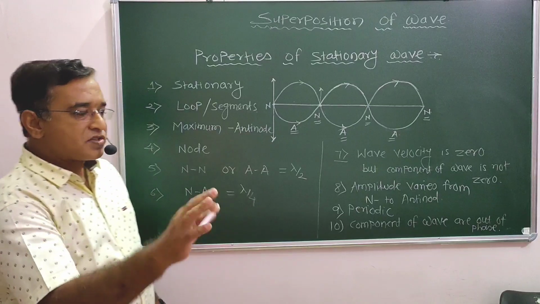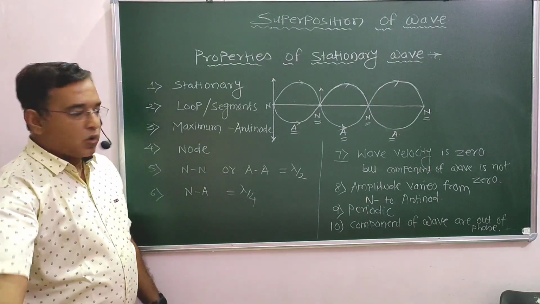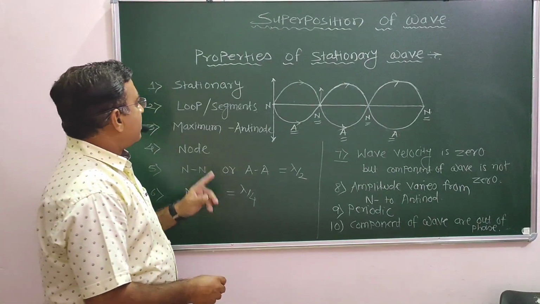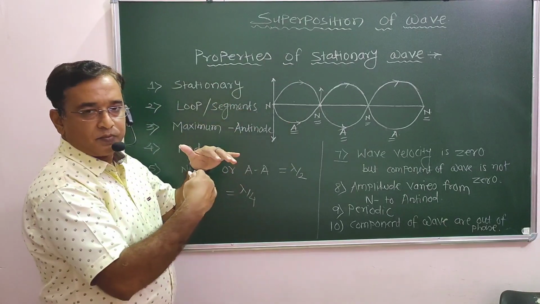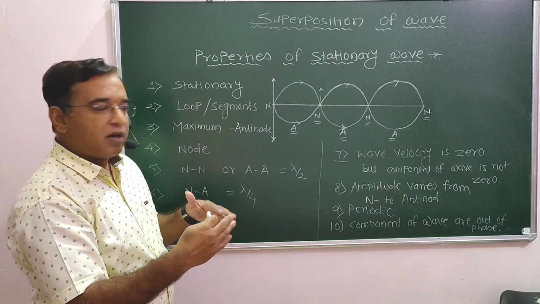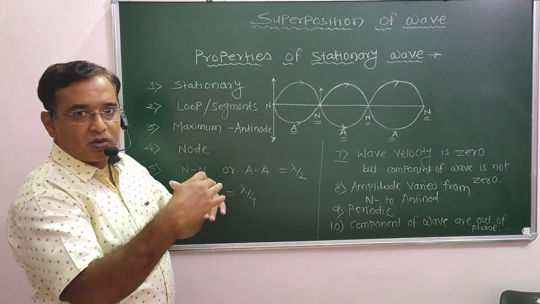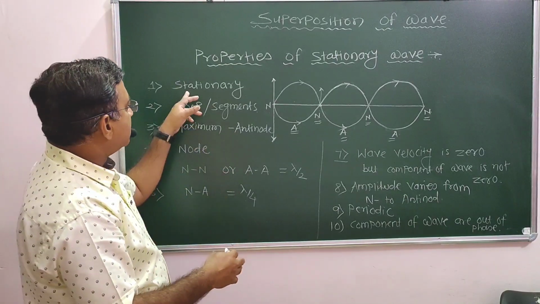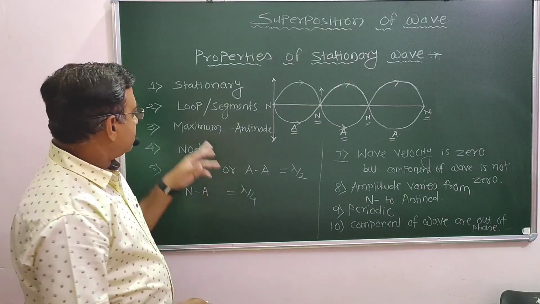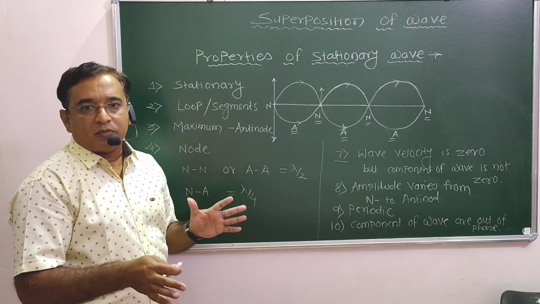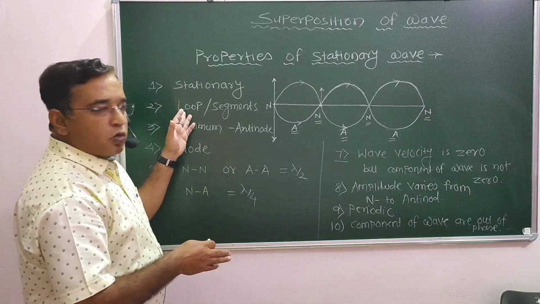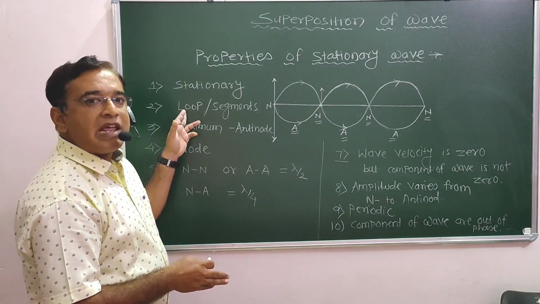These are the properties. Once again I would like to repeat. How does the stationary wave form? When two waves equal in amplitude and frequency fall on each other, they interfere with each other to form a stationary wave. This stationary wave divides the total medium into segments known as loops of equal length.